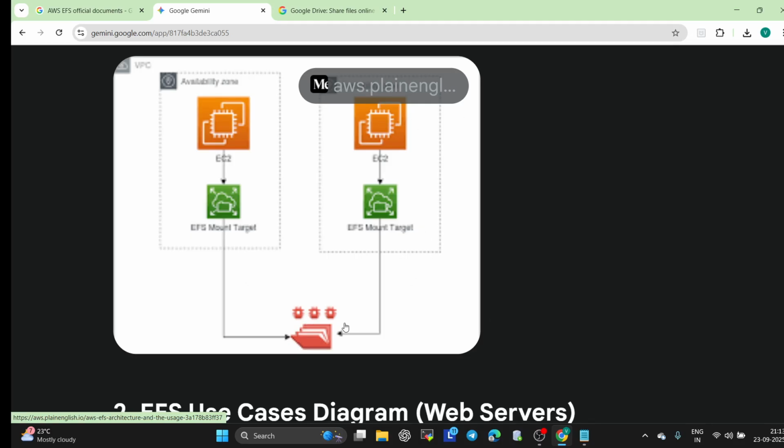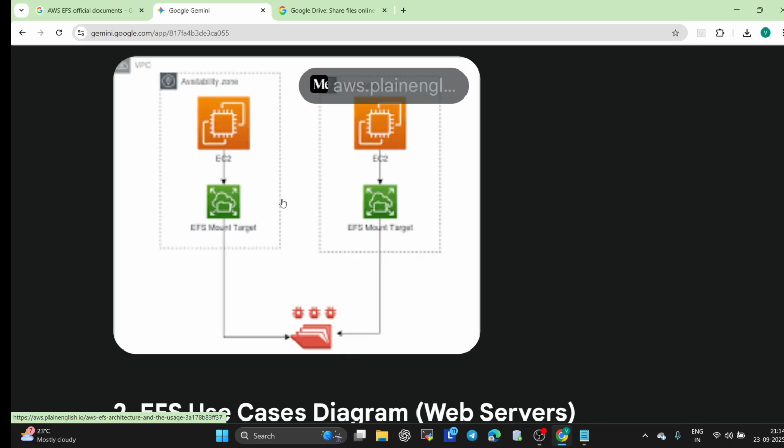Now the EFS mount target. This green icon is the EFS mount target. I know you may not be able to see it, but just focus on what I am explaining. To connect an EC2 instance with EFS, AWS uses a mount target. This is the EC2 and this is the EFS. To connect them, we need an EFS mount target inside each availability zone. This is one AZ, this is the second AZ.